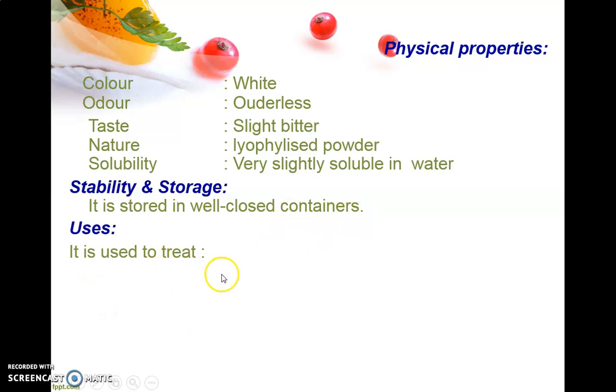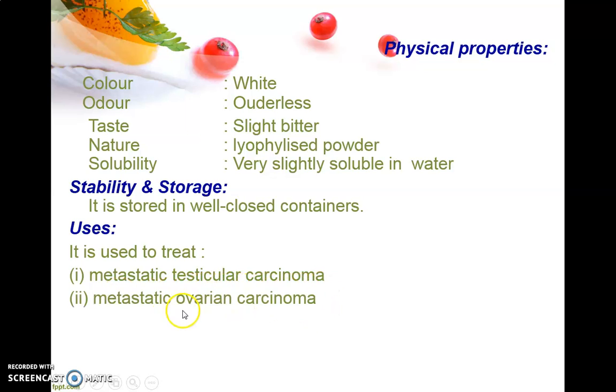Uses: it is used in the treatment of metastatic testicular carcinoma, that is testicular cancer, and metastatic means which can spread. Also ovarian cancer or metastatic ovarian carcinoma; in the treatment of these we use this drug.